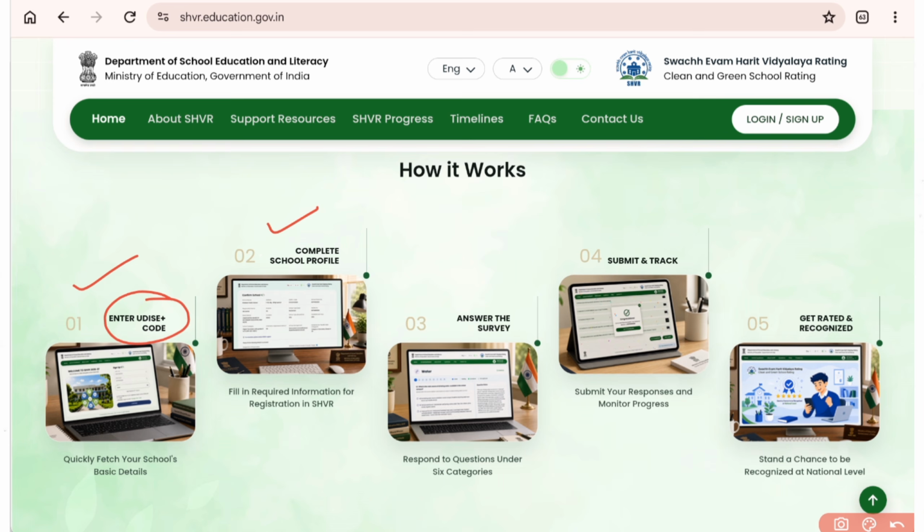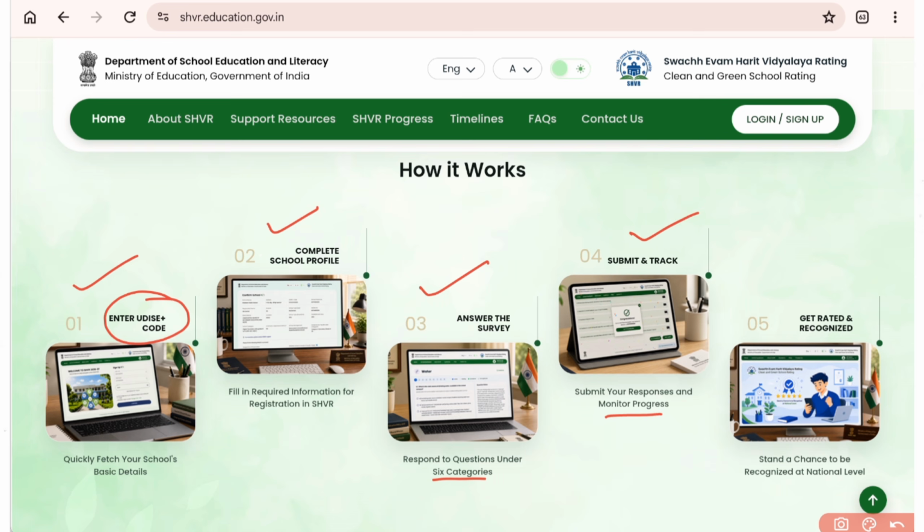Then there is some information you need to fill in related to the school. So complete the school profile, that is the second step. Then the third step is to answer the survey. Under all the 6 categories which I've told you, they are going to ask you multiple questions. So you need to complete the survey in all the 6 categories. After completing the survey, you just submit your response and monitor the progress.